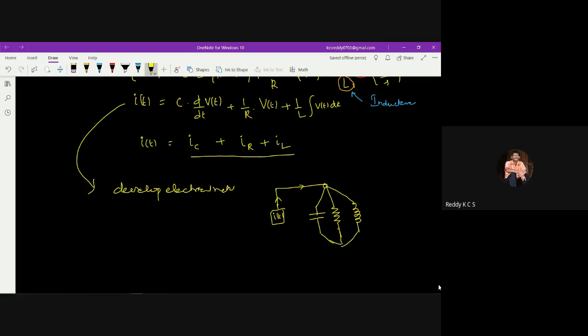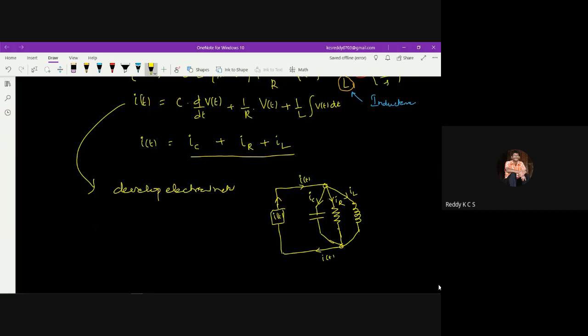This is how the current I of t coming here splits into IC, IR, and IL, and then comes back together again as I of t. So this is how the current flows through these electrical elements connected in parallel.